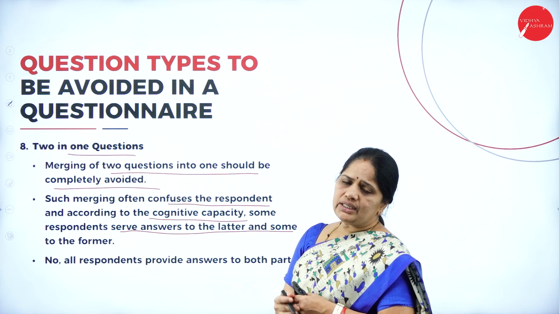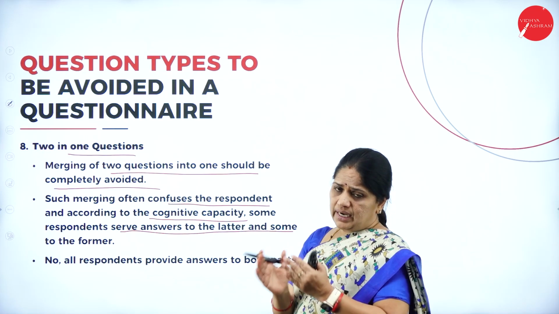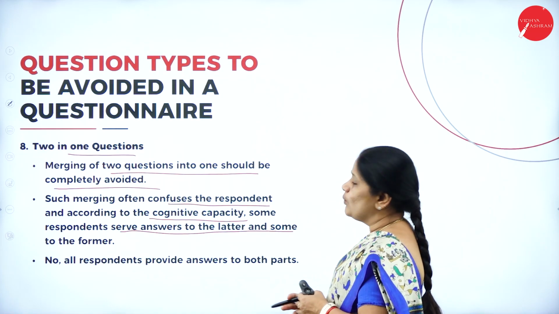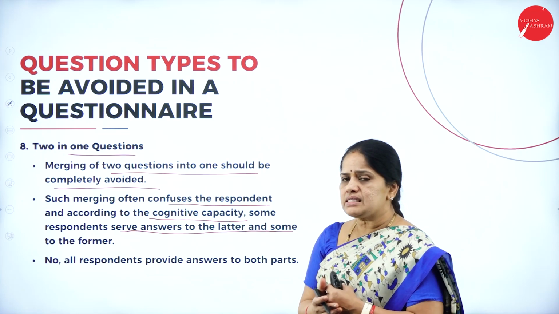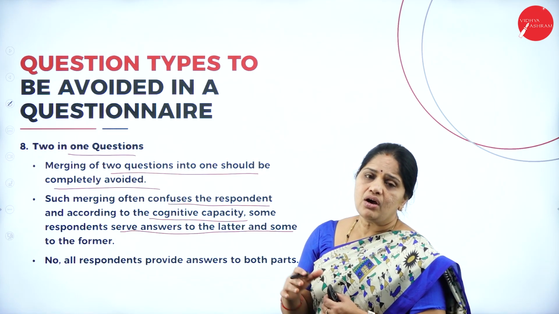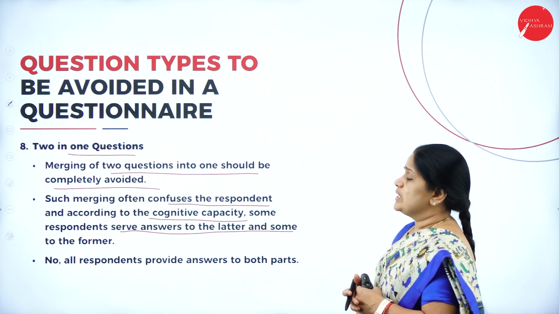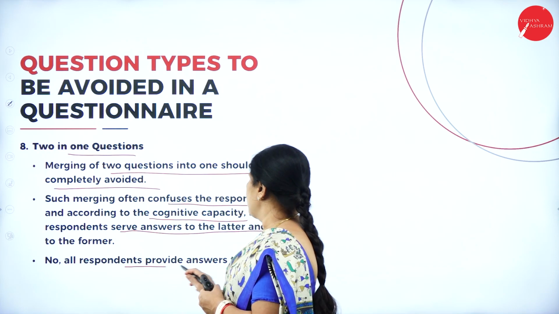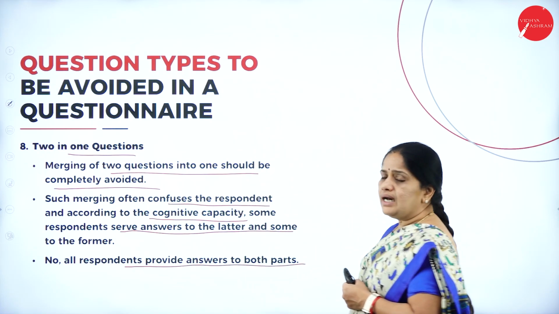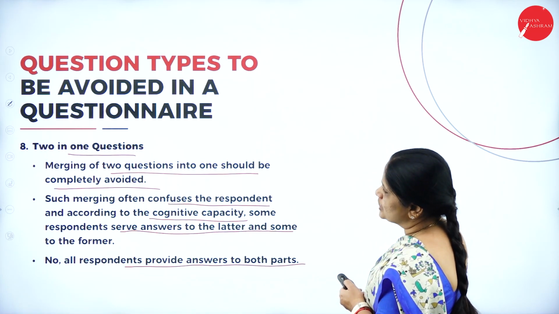Try to have only one question at a time and don't merge two questions into one. The respondent may answer the later part or the former part and one of the questions remains unanswered. Not all respondents provide answers to both parts.